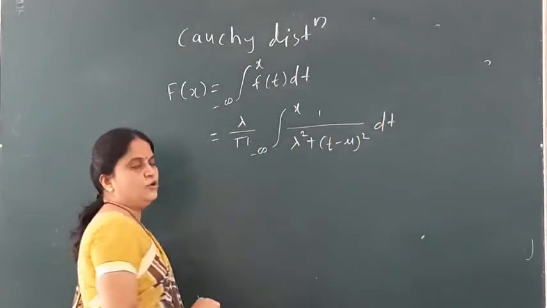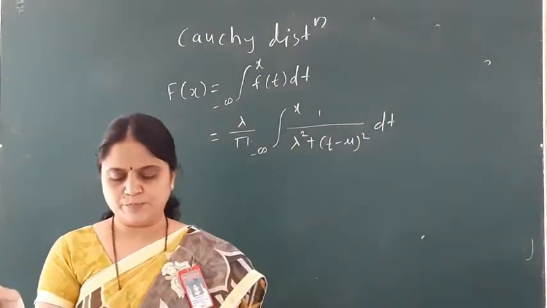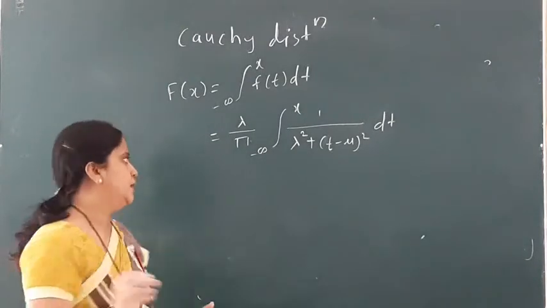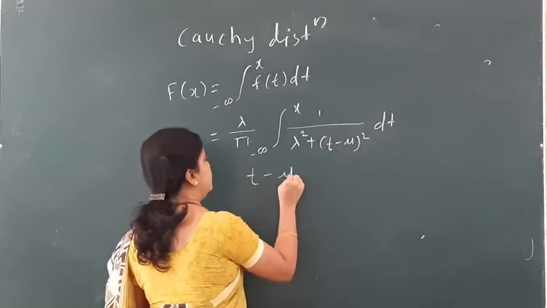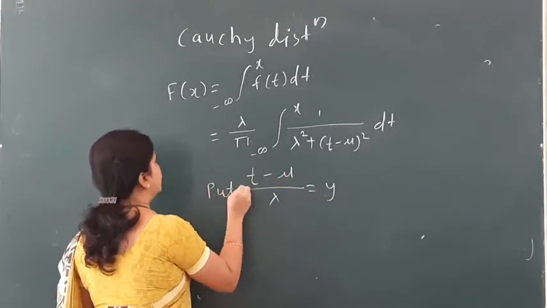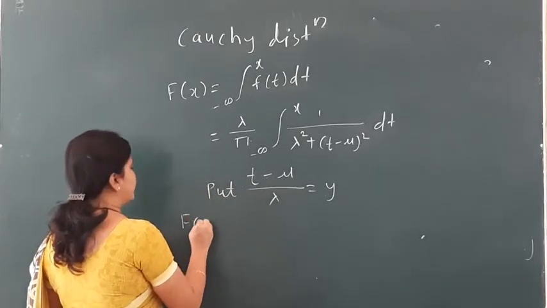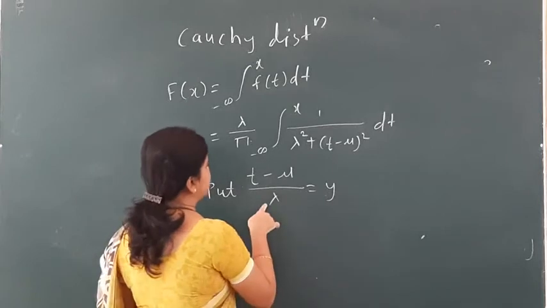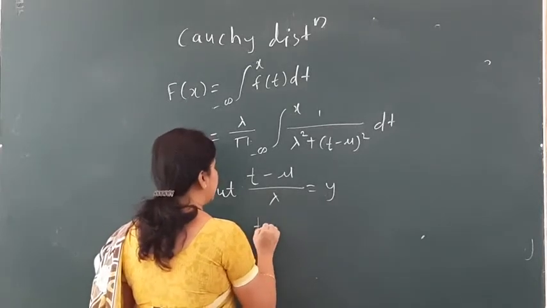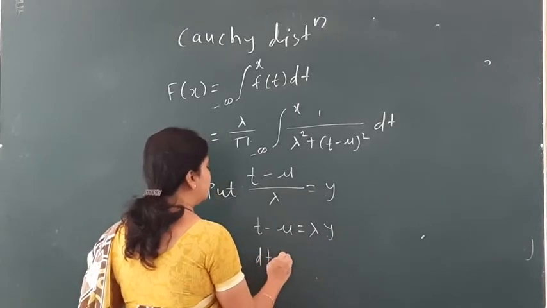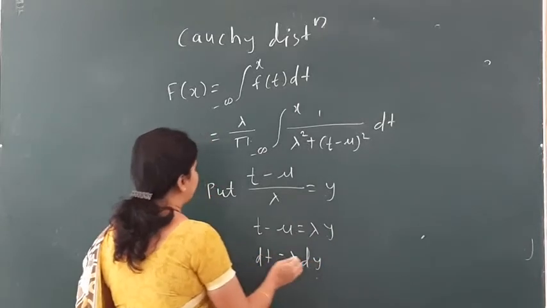Now to solve this integral, we can put (t minus mu) upon lambda equal to y. I can put this value. So what is F(x) now? Here, t minus mu is equal to lambda y, so dt is equal to lambda dy. And what is the range?